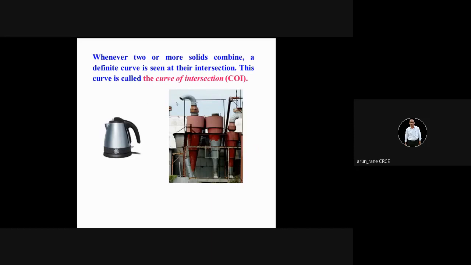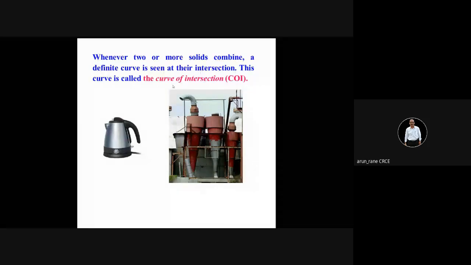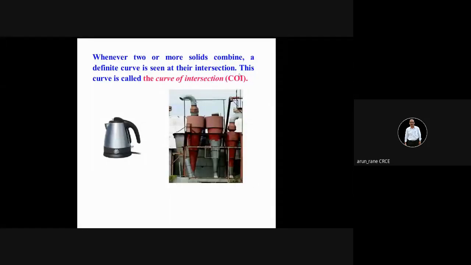So this is the definition of intersection, the curve of intersection. Whenever two or more solids combine, like in this typical electric kettle, a definite curve is seen at their intersection, and this curve is called the curve of intersection. Remember, COI is not a standard short form, so you don't have to remember it.